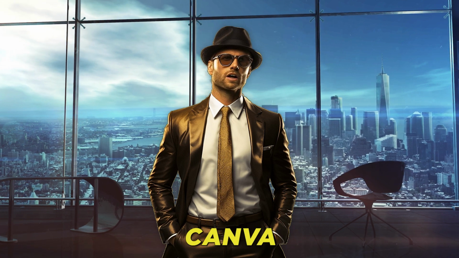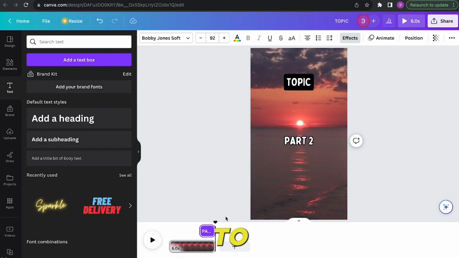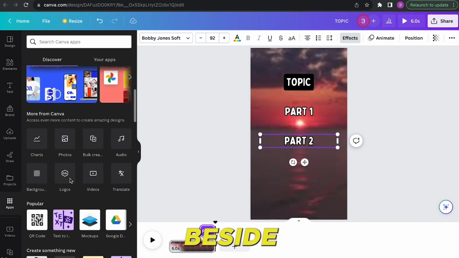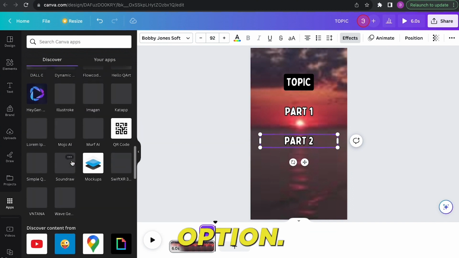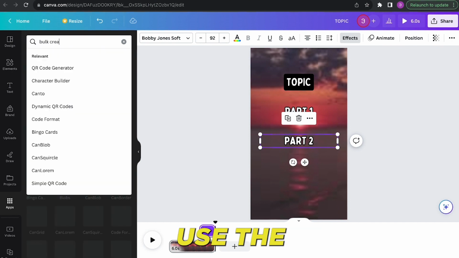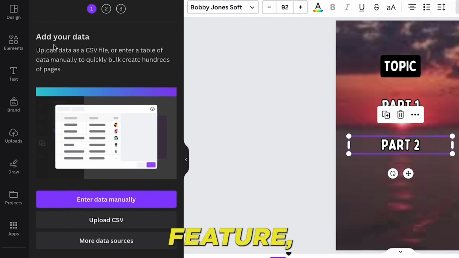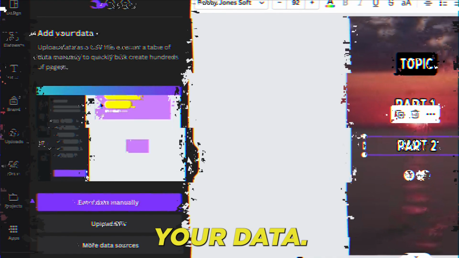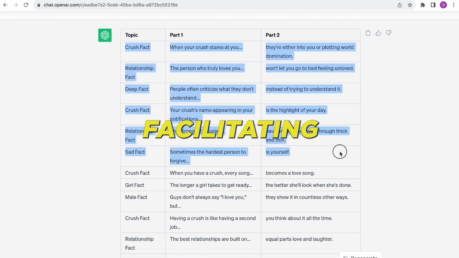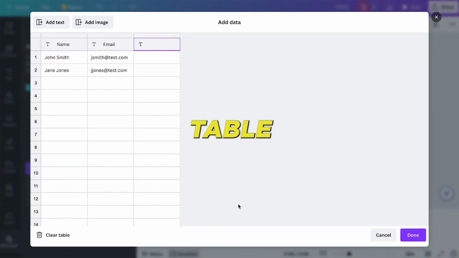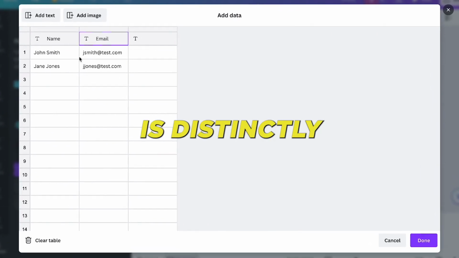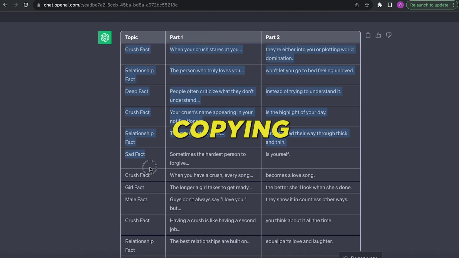For this purpose, Canva offers a feature named Bulk Create. To access this, select Apps located at the bottom left of the screen. Right beside where you previously located the Videos option, you'll see Bulk Create. If it's not immediately visible, simply use the search function. Upon selecting this feature, you'll be prompted to input your data. This is where the table format provided by ChatGPT proves beneficial, facilitating a smooth copy-paste process. The table ensures each set of text, topic, Part 1 and Part 2, is distinctly recognized. Proceed by copying the table.